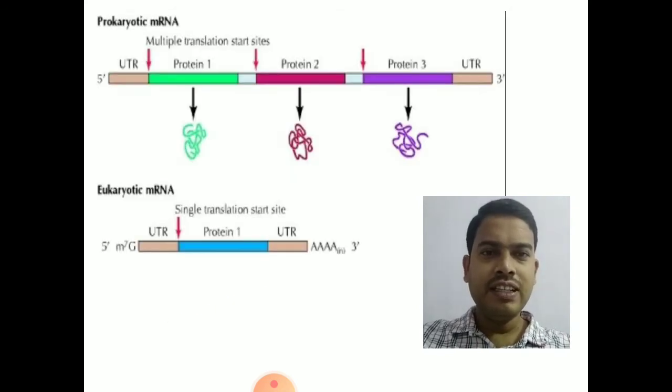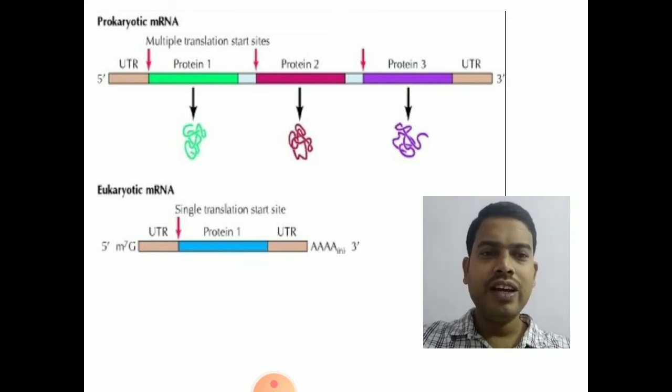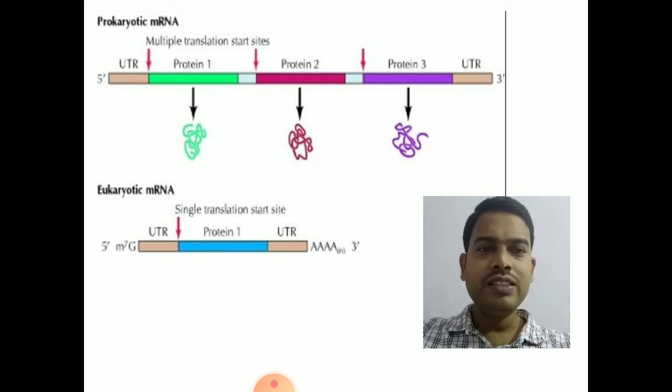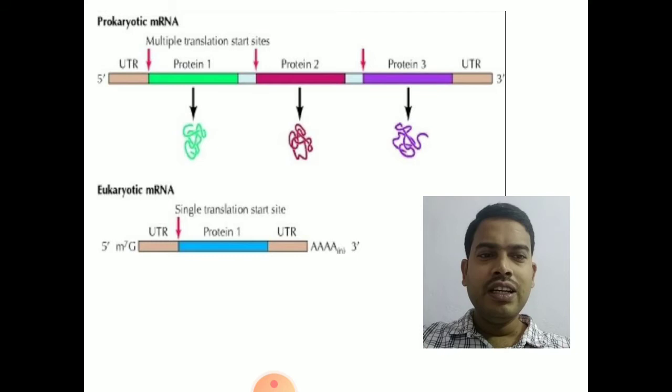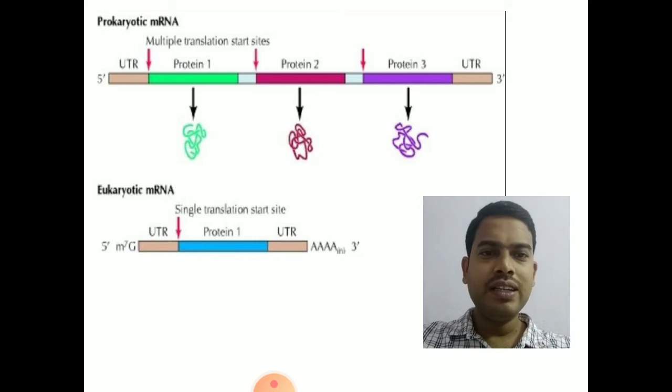So first we will see the structure of mRNA and compare between prokaryotic and eukaryotic mRNA. So you can see on the left top, it is the prokaryotic mRNA, which is showing that it can code for more than one protein. It has the information to code for more than one protein. So prokaryotic mRNAs are multi-protein mRNAs.